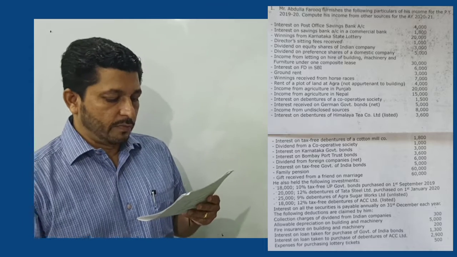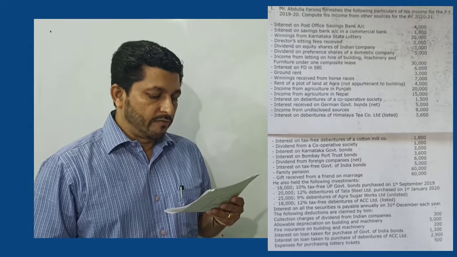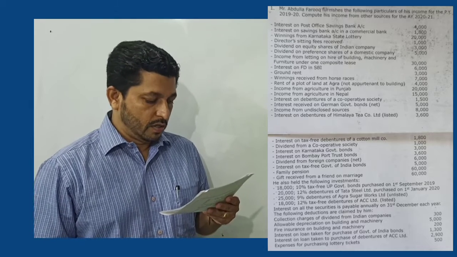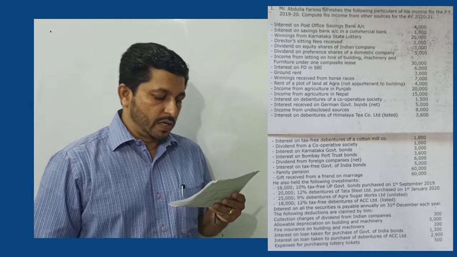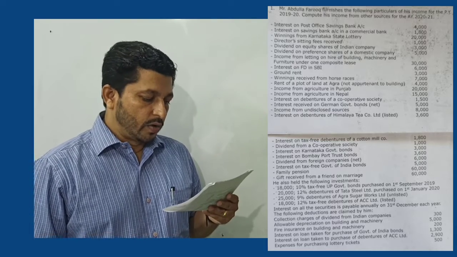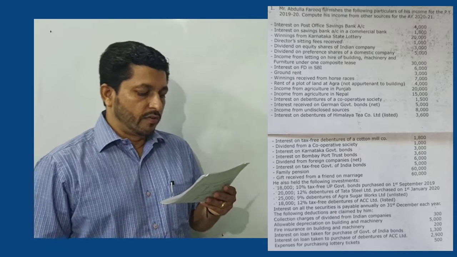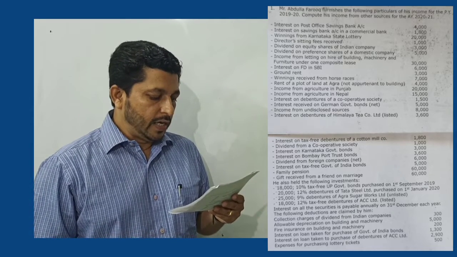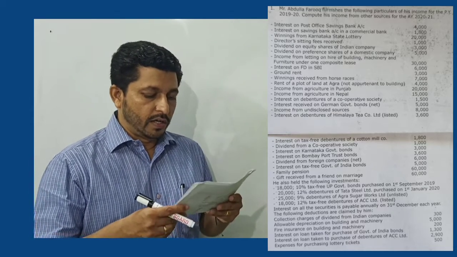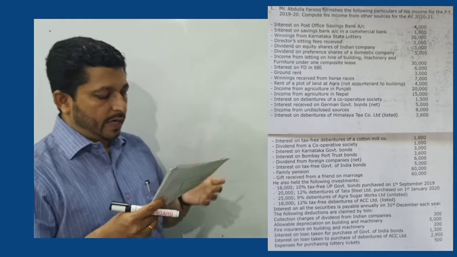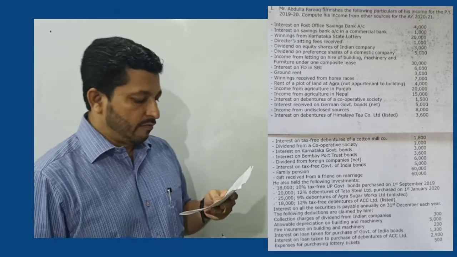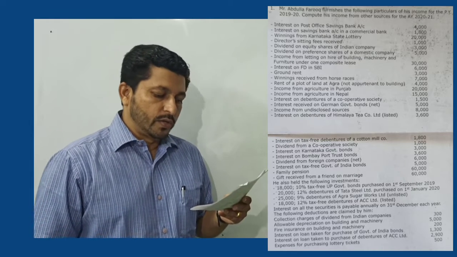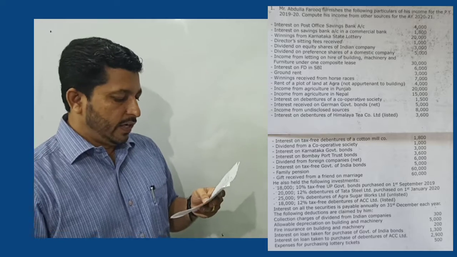on preference shares of a domestic company 5,000, income from letting on hire of building, machinery and furniture under one composite lease 30,000, interest on fixed deposit in SBI 6,000, ground rent 3,000, winnings received from horse races, that is net amount given 7,000, rent of a plot of land at Agra not appurtenant to building 4,000, income from agriculture in Punjab 20,000, income from agriculture in Nepal 15,000, interest on debentures of a cooperative society 1,500, interest received on